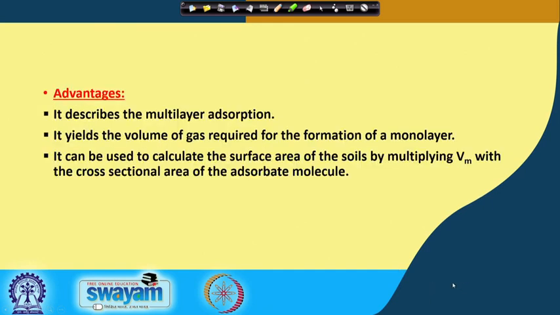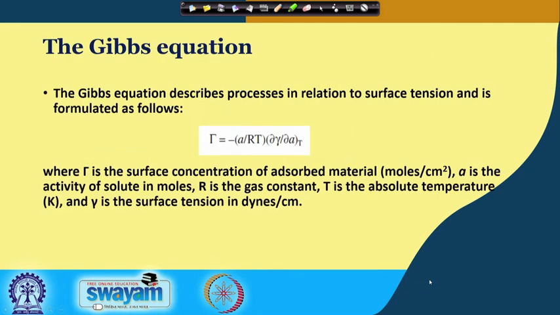So, what are the advantages of the BET equation? Obviously, it describes multilayer adsorption, and it yields the volume of gas required for the formation of the monolayer, and it can be used to calculate the surface area of the soil by multiplying Vm with the cross sectional area of the adsorbent molecule. So, these are the three advantages of this BET equation.